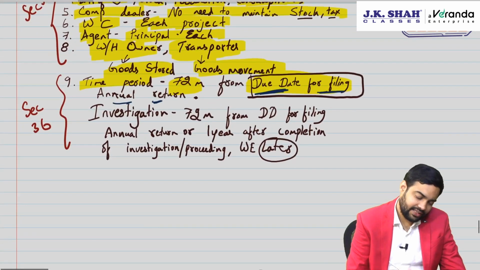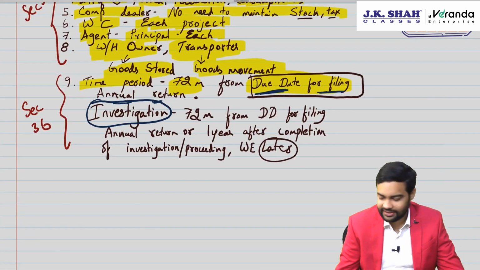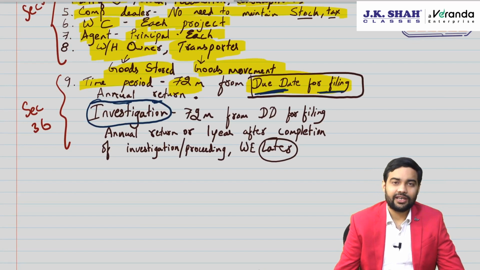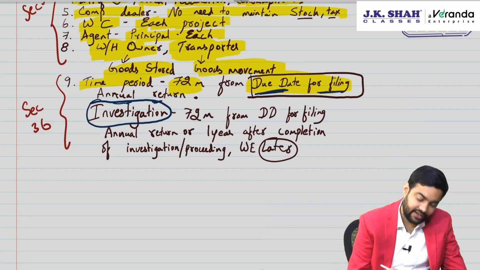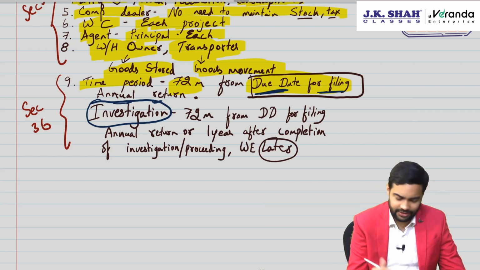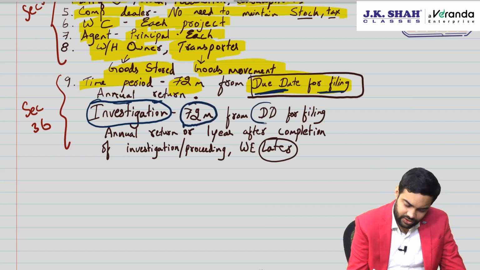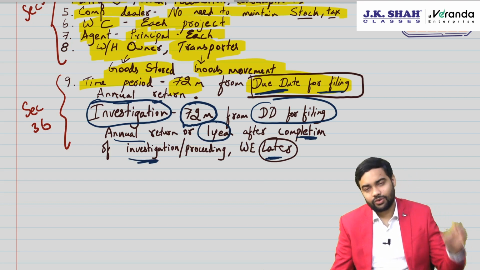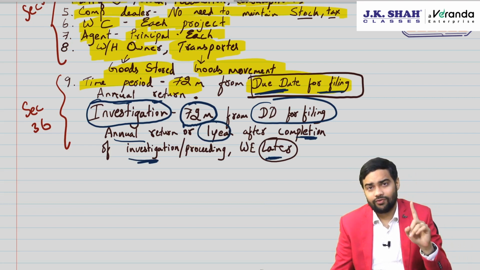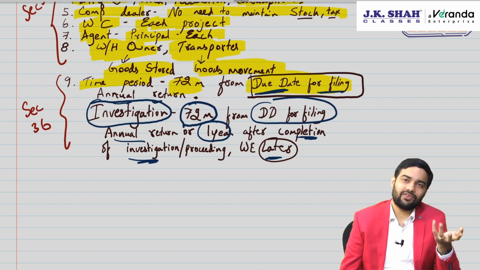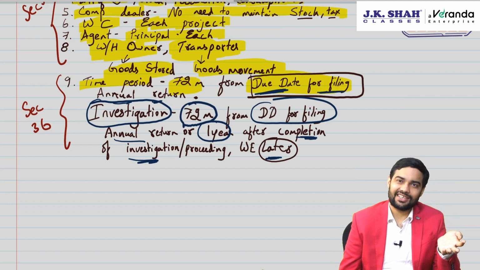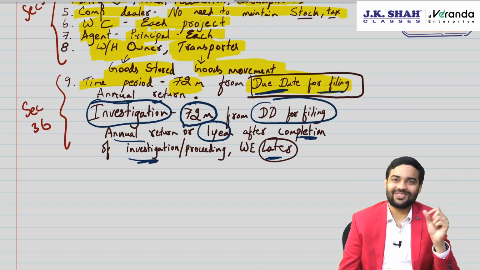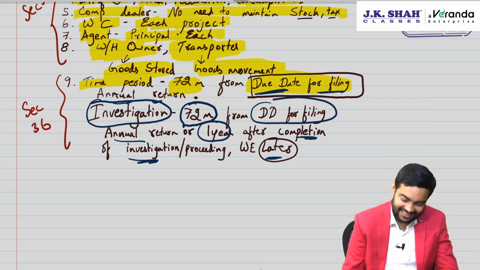Then, say suppose investigation, appeal, adjudication or matter is in courts, then in that case you have to maintain records of that subject matter, not all, that subject matter, for 72 months from the due date for filing annual return, or 1 year from completion of investigation, whichever is later. Once the proceedings end, after that also for 1 year you have to maintain, or 72 months. Say suppose 15 years time is taken to reach Supreme Court and get a decision. So 15 years plus 1 year. You have to maintain for 16 years or 72 months from due date, whichever is later.